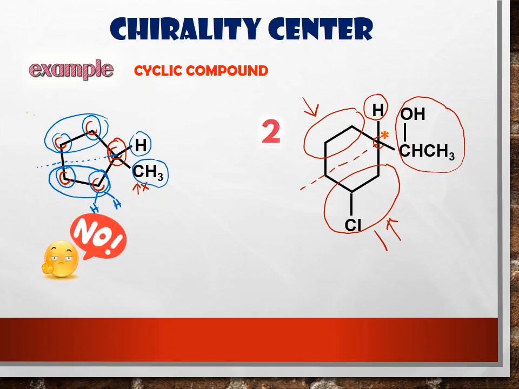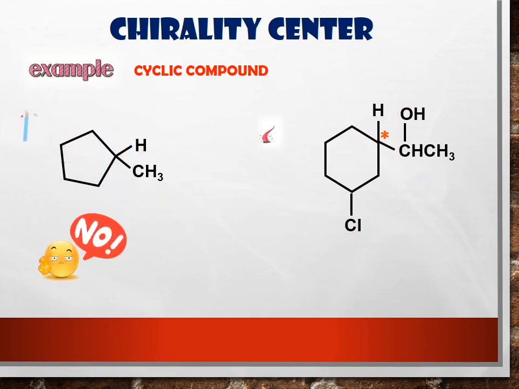This side consists of a chlorine atom, but this side has no chlorine atom. So both sides are different. So that is a chiral carbon. Okay, next. Yes, we have this one. Why is this one a chiral carbon?